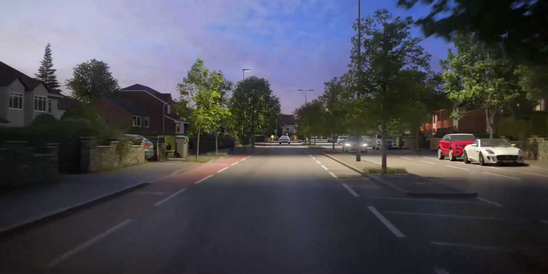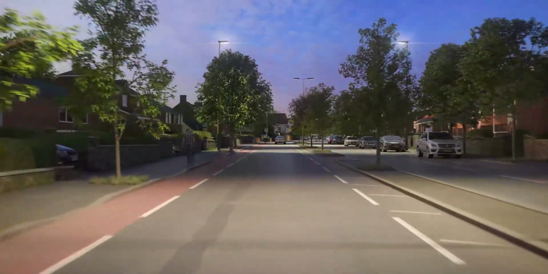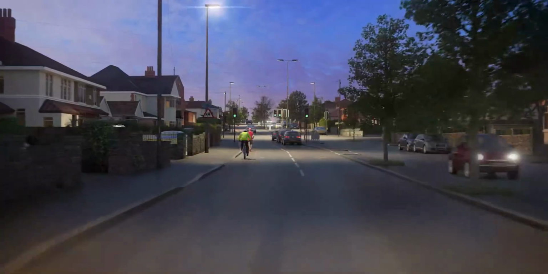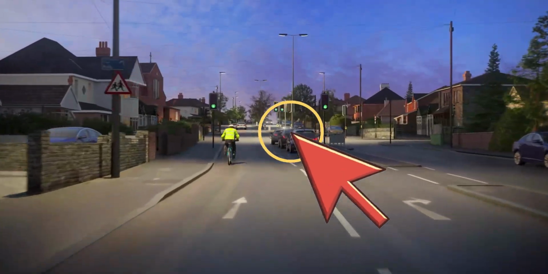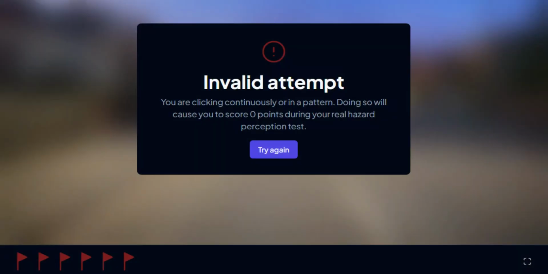Now I'm going to show you what happens if I click all 6 times in a rapid repeated pattern, just one after another. And you'll see that this does invalidate my attempt. So by watching this, you'll understand exactly what to avoid.